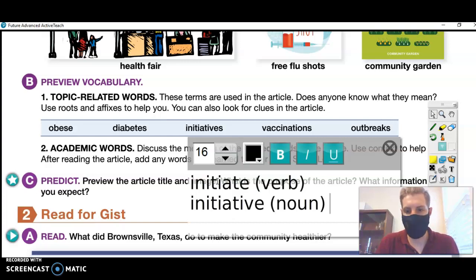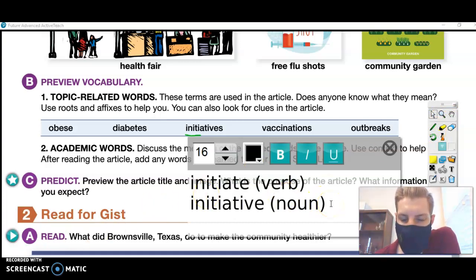So we have the first meaning that has to do with, for example, taking initiative in your job means starting something without being asked. And here I'm kind of giving you the meaning of this root, initia, or initial, which can also be a word related to being first, right? So starting something new or doing something first is the meaning of this root. I didn't look that up. That's just something I happen to know. So let's see.